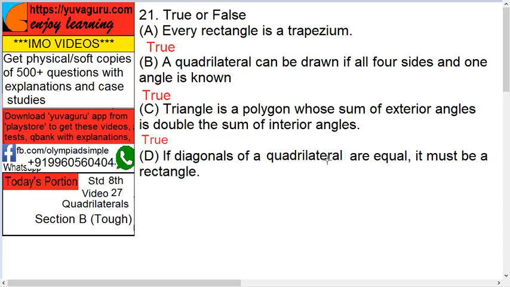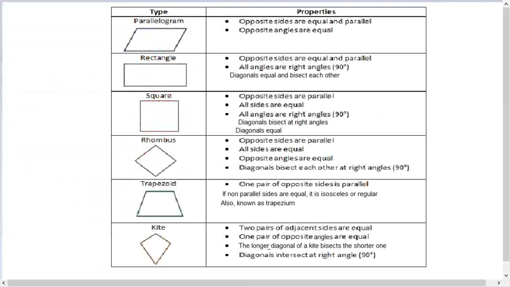If diagonals of a quadrilateral are equal, it must be a rectangle. Is it true? See, these are the 6 main quadrilaterals. Check where the diagonals are equal. See, here this rectangle: diagonals equal and bisect each other. The diagonals are equal. Square: diagonals bisect each other at right angles and diagonals are equal. So it can be a rectangle or a square.